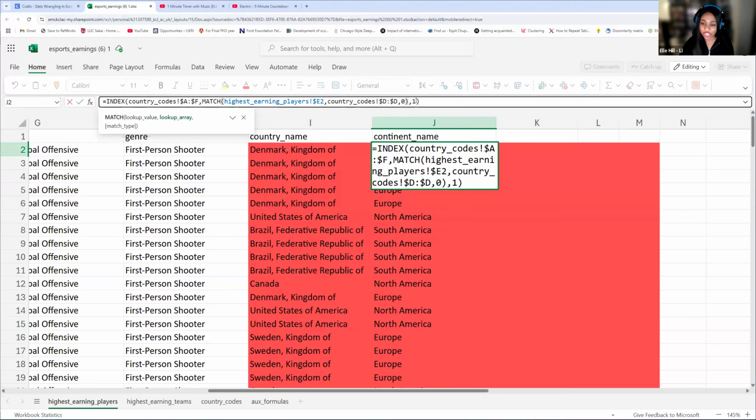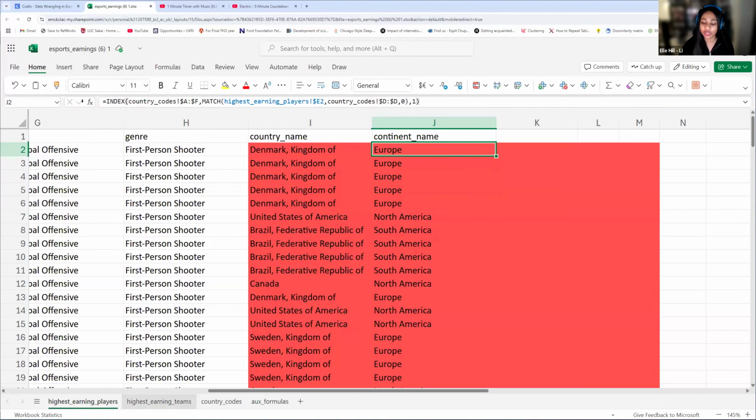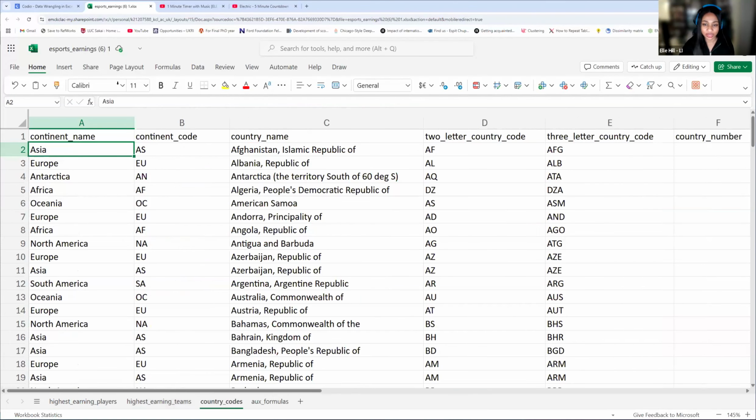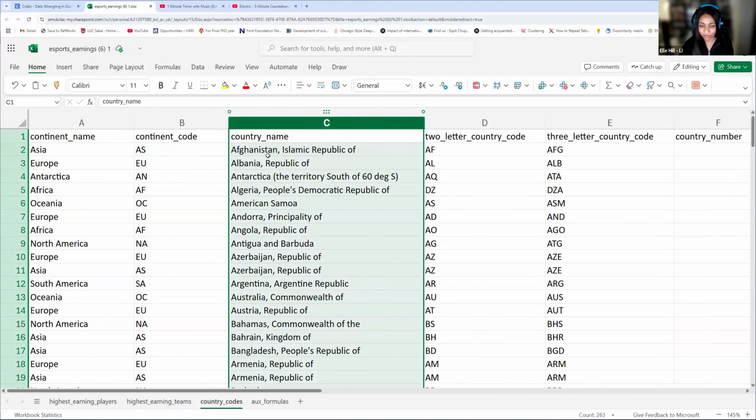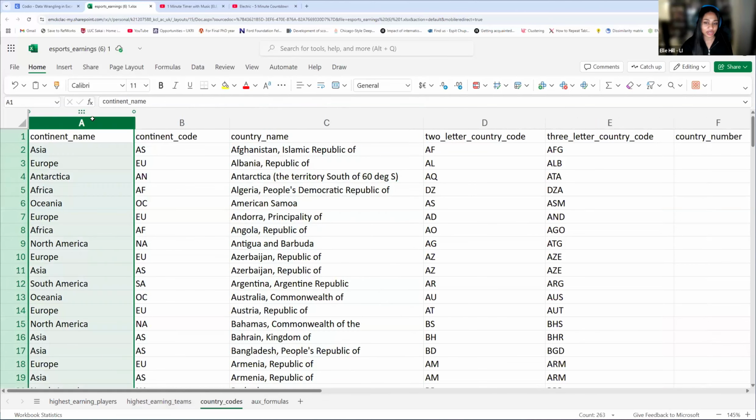So the only thing that changes is which column we're returning. Which column do we actually want to get back from this function? Before, we picked column 1, 2, 3 because we were looking for the country name. But since we're changing it to the continent name, we want column 1 because it's the first column. Okay, awesome.